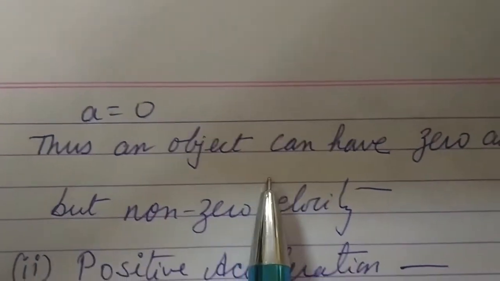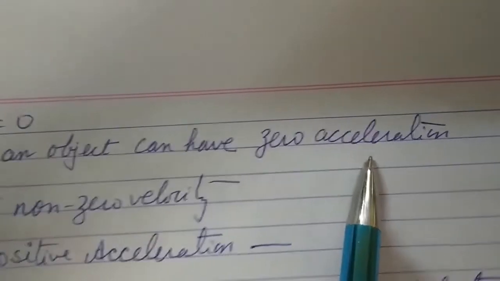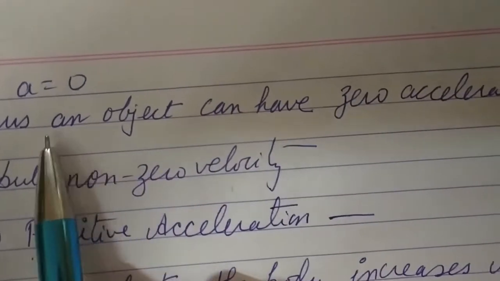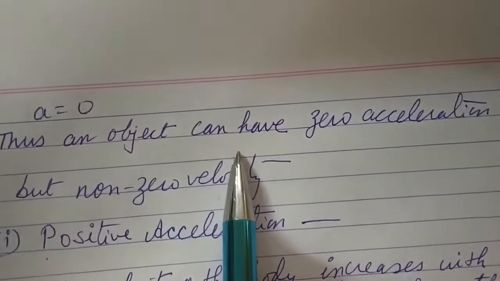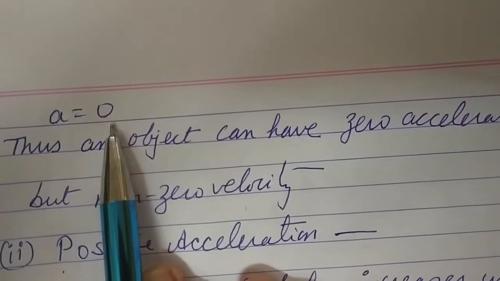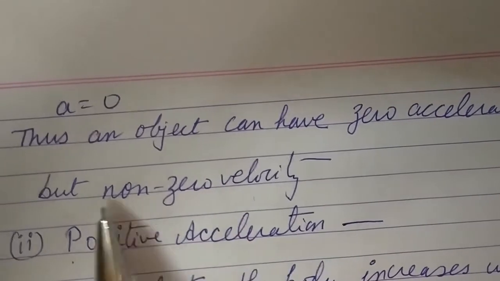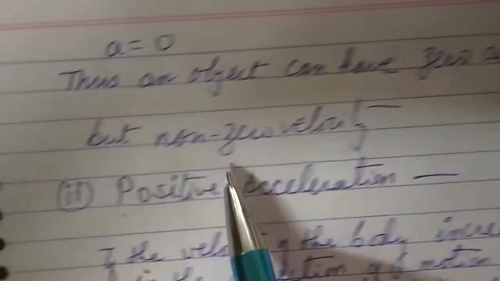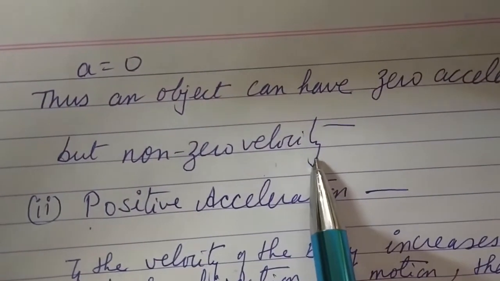So thus an object can have zero acceleration but non-zero velocity. What we have seen: a body moving with 40 km per hour, its acceleration will be 0, but it has a certain non-zero velocity. So an object can have zero acceleration but non-zero velocity.